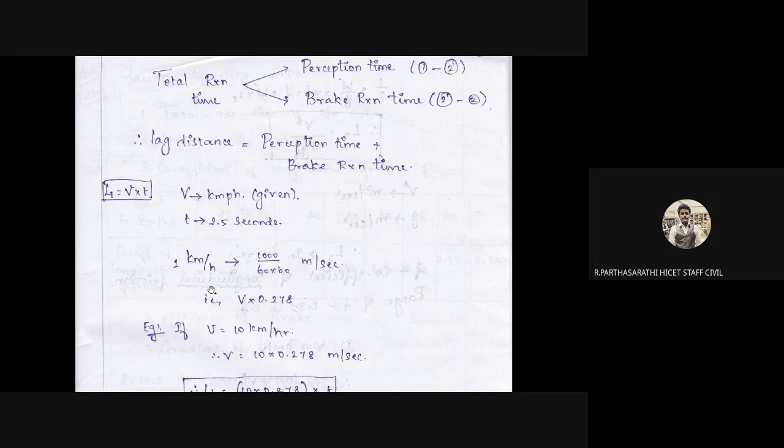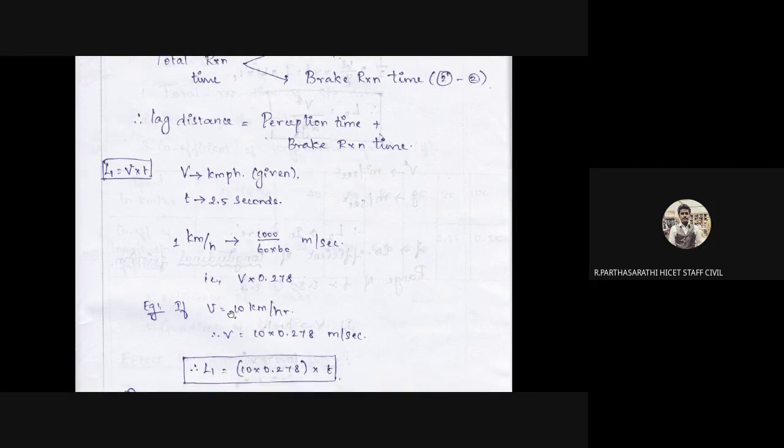So 1 kilometer per hour is equal to 1000 divided by 60 into 60. The unit conversion is very, very important. 1 hour is equal to 60 minutes, and 1 minute is equal to 60 seconds. For that reason, we have to change this. So 1000 divided by 60 into 60 should be converted to meters per second, that is V into 0.278. This is the value for V, the vehicle speed, multiplied by 0.278.